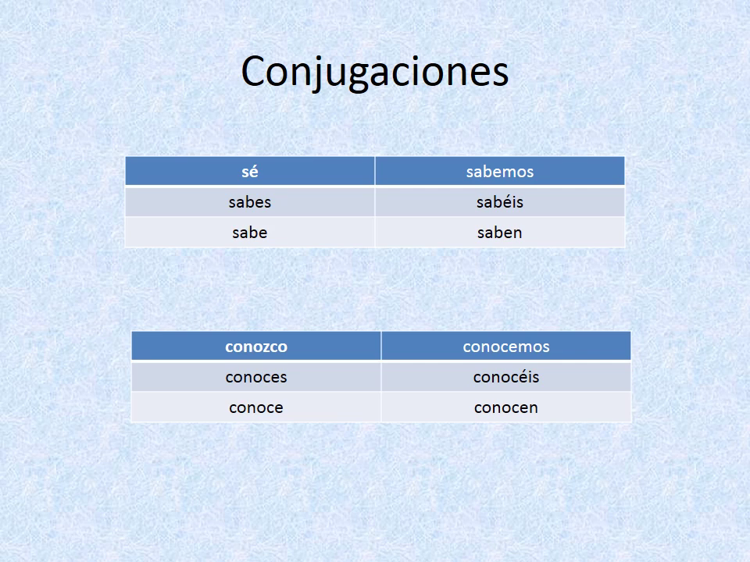Now we'll do conocer. Yo conozco. Notice how the C changes to a ZC in the yo form. There's a reason behind that, but it would take an entire video to explain. So just remember that the C changes to a ZC to make a K sound. Conozco. Conoces. Conoce. Conocemos. Conocéis. Conocen.